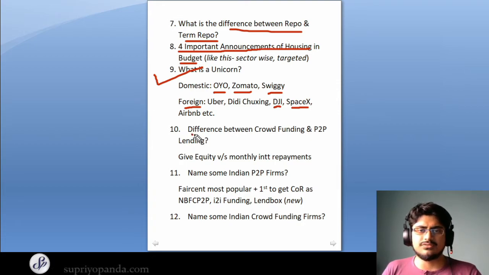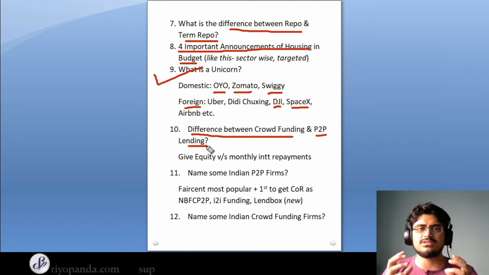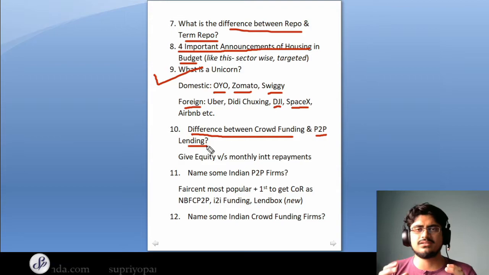So it's the difference between crowdfunding and P2P lending. Now, both of these terms are very important because RBI has recently made guidelines regarding P2P lending, and they are also thinking of making guidelines about crowdfunding, and all of these things were actually operating outside the ambit of the RBI, but they want to bring all of these things under regulations. So what is the main difference between crowdfunding and P2P lending?